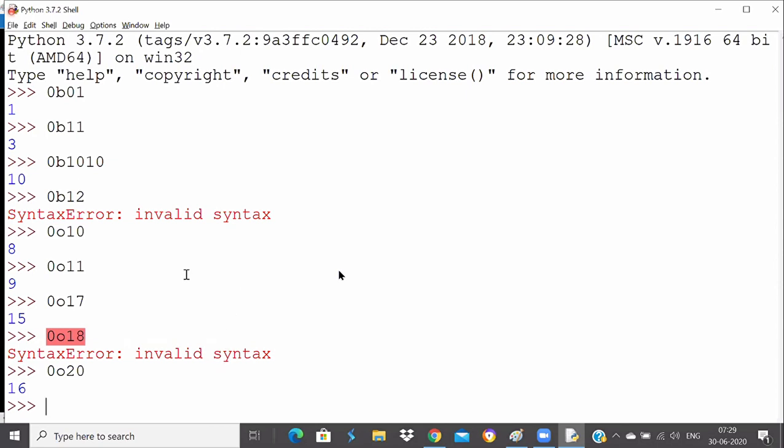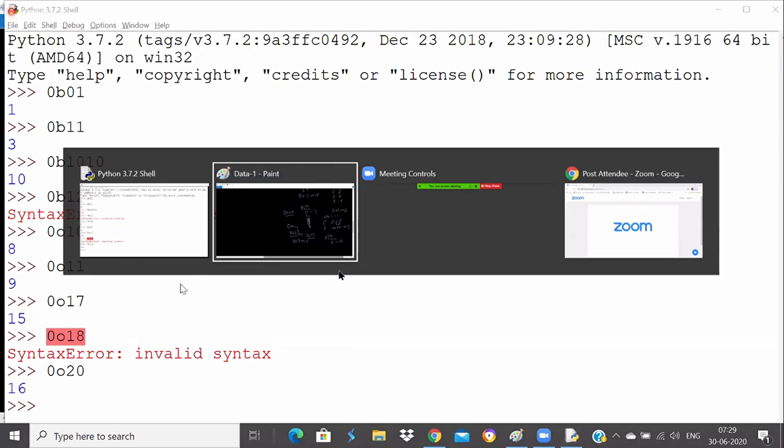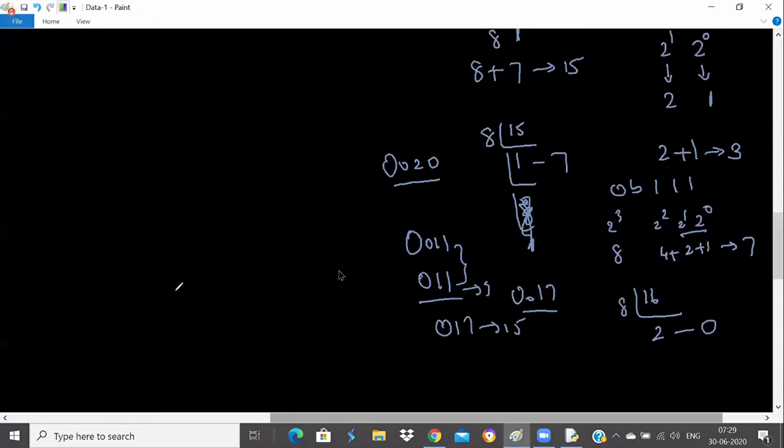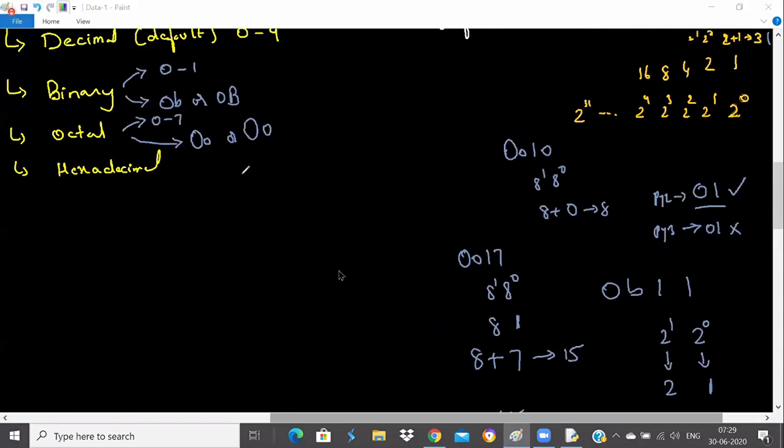Yeah, Roshan, we were talking about yesterday's discussion about octal. Sorry, binary. We're discussing octal. I told you that binary is represented with 0 and 1 and prefixed with 0b or 0B, and octal is represented with 0 to 7 and prefixed with 0o, small or capital. These are the representations of integer values.